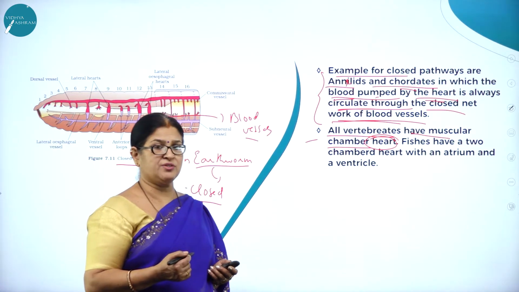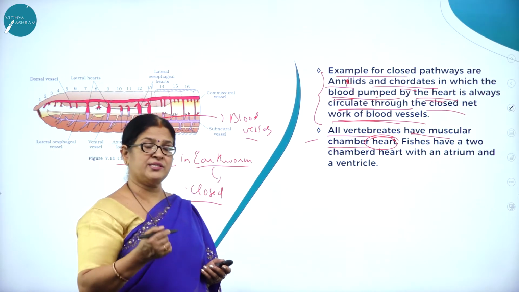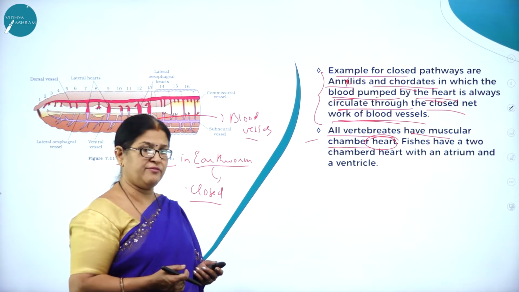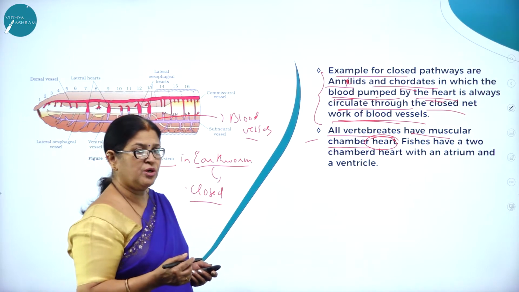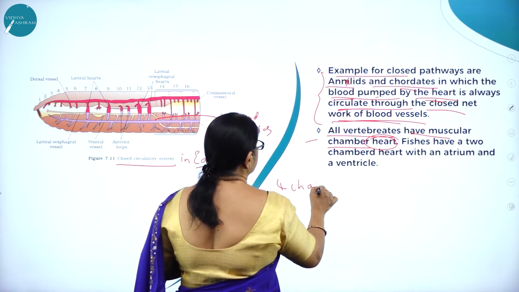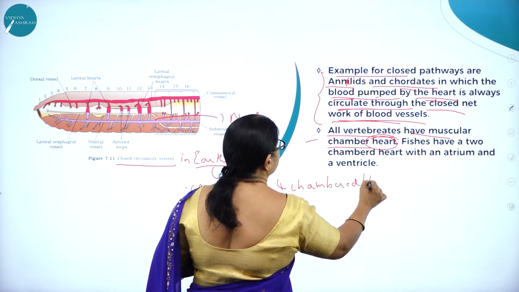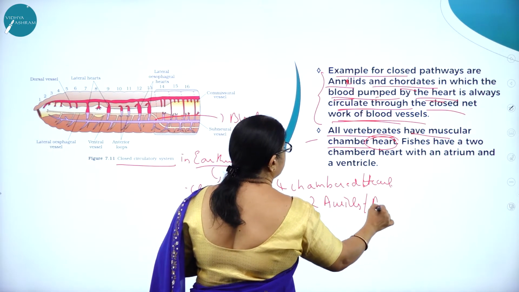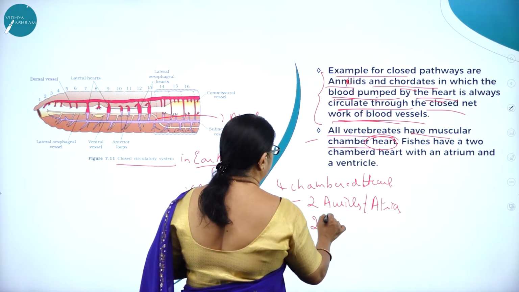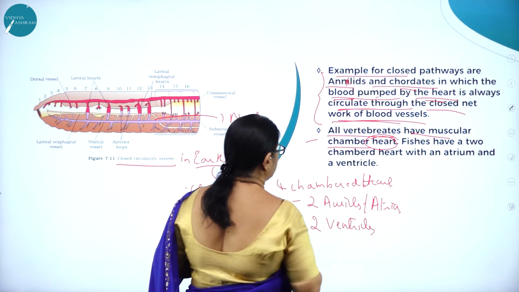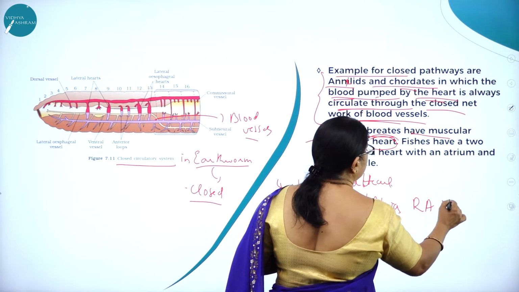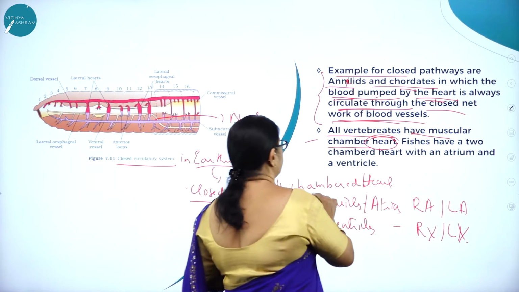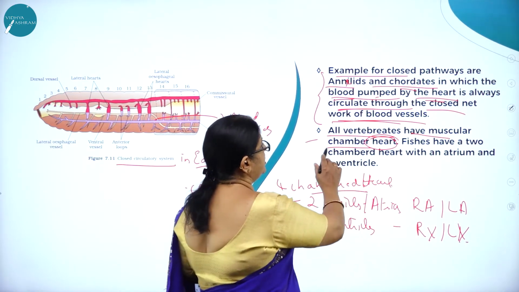The 4-chambered heart starts from class Aves, but except for the crocodile, which has a 4-chambered heart, the rest have a 3-chambered heart with 2 auricles and 1 ventricle. The human heart is a 4-chambered heart with 2 auricles, also called atria, and 2 ventricles. So 2 auricles means right auricle and left auricle, and 2 ventricles means right ventricle and left ventricle.